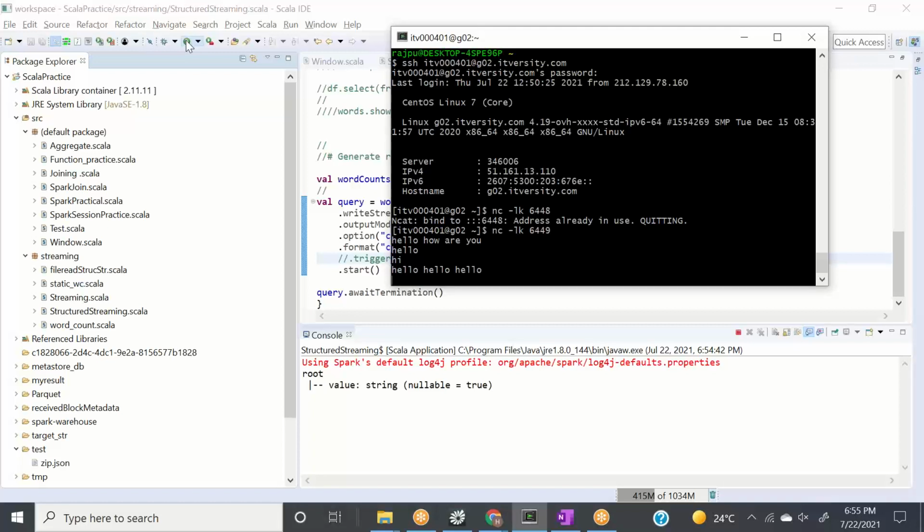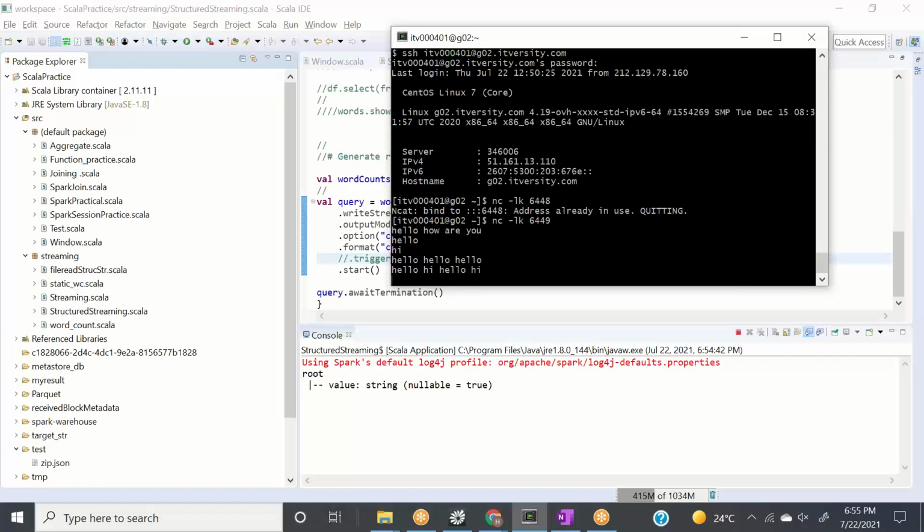It said that the console has only value. Now what we did in code, we took that value, we exploded this value, and we converted that into a column called word. Then we counted that column with the same type of values, and we are printing those values here, right? So now let's say hello, hi, hello, hi, and I hit enter. Okay, let it run. It is waiting. Okay, it is taking too much time, right?